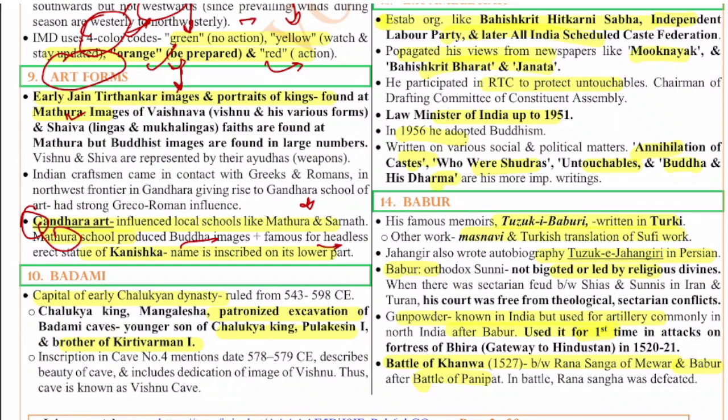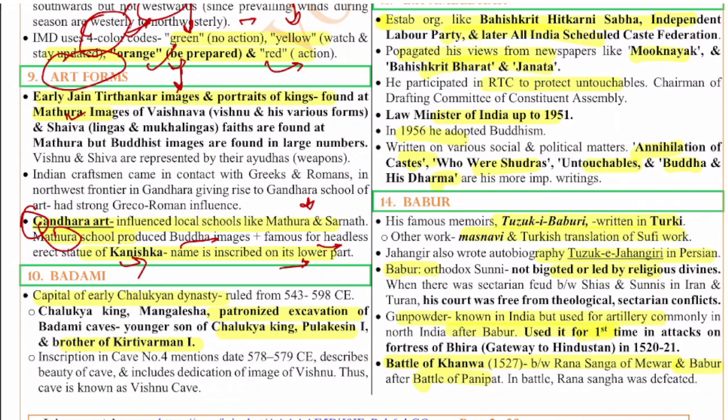It is famous for the headless erect statue of Kanishka, and the name is inscribed on its lower part. When Indian craftsmen came into contact with the Greeks and the Romans, they created this Gandhara school of art. That is how it came into the picture.